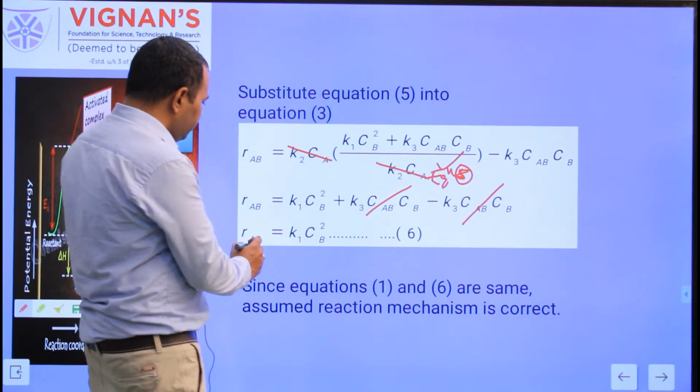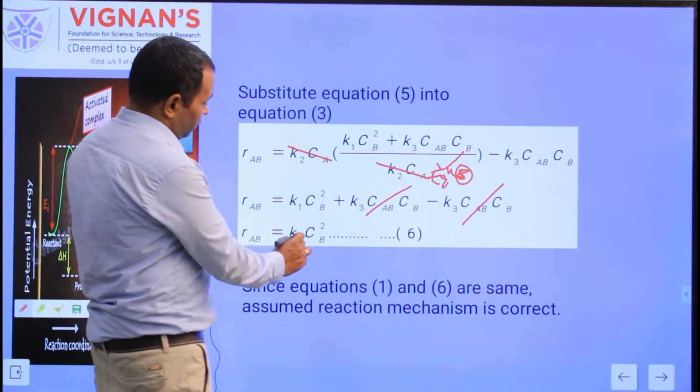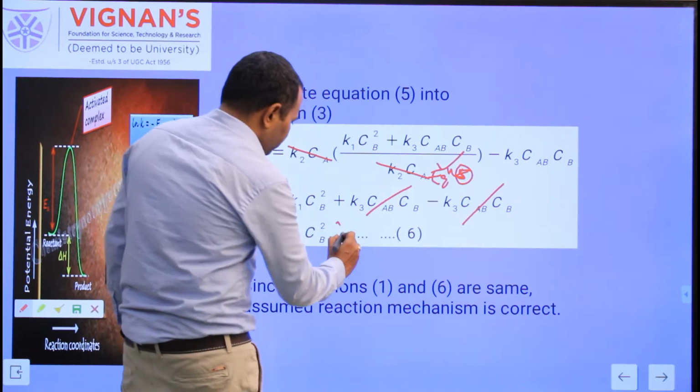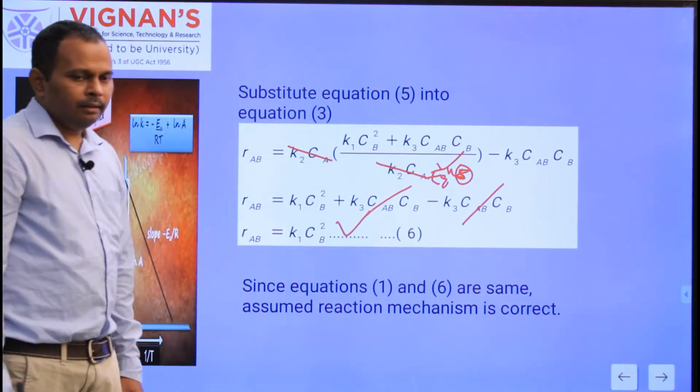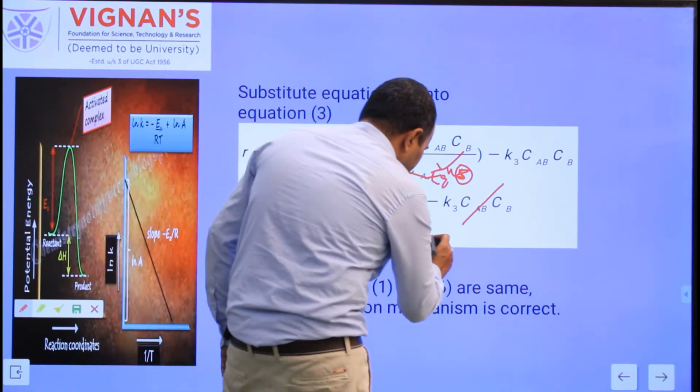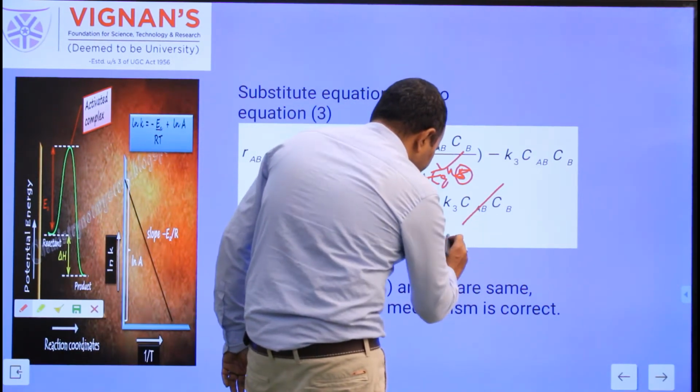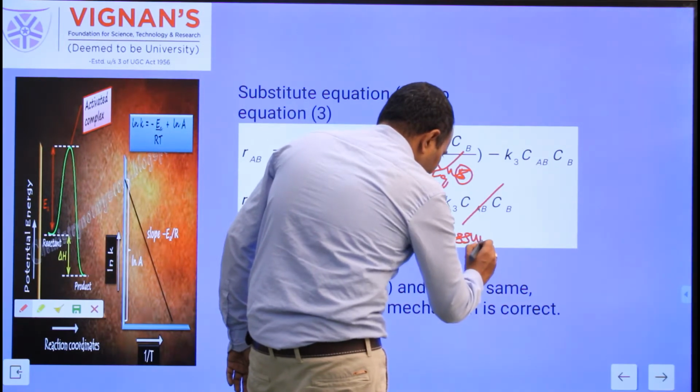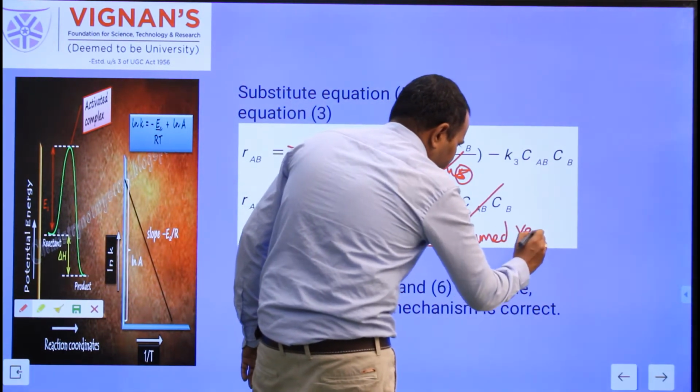Finally, we obtain R_AB, the rate of formation of AB, equal to K1 CA CB square. This is the rate of formation of AB based on the assumed reaction mechanism. This equation 6 is the rate of formation of AB based on the assumed reaction mechanism.